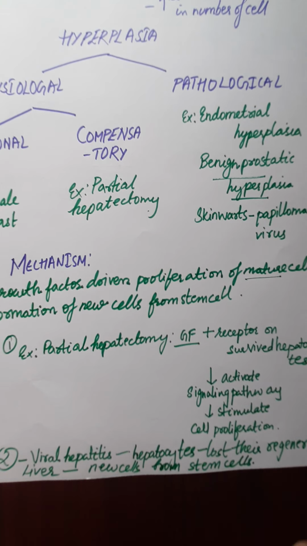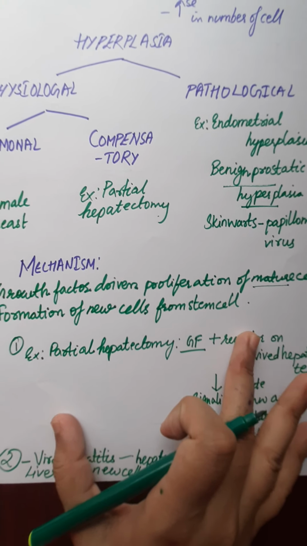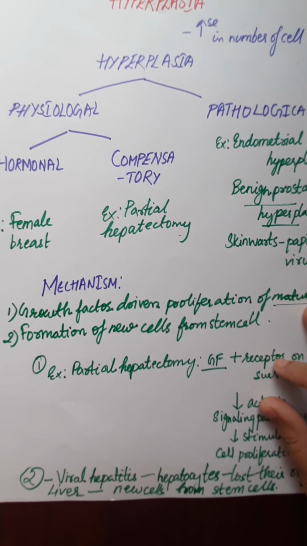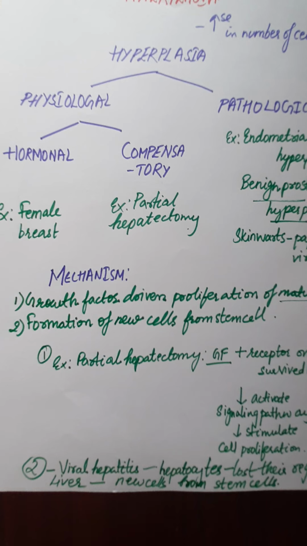Okay, so this is all about hyperplasia in one page. We discussed its types, that is physiological hyperplasia and pathological hyperplasia. Physiological hyperplasia is of two types, hormonal and compensatory. Hormonal, for example the female breast getting enlarged in size during puberty.